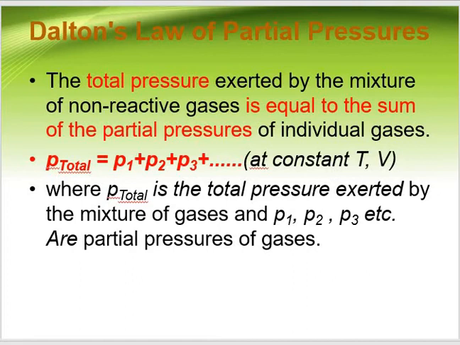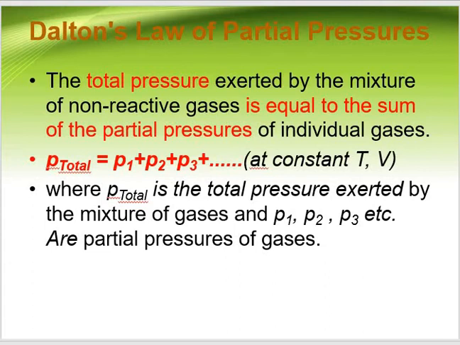If we want to calculate the partial pressure of a gas, we can simply take the gas equation PV equals nRT, and calculate pressure by the formula nRT upon V. So we can say that the partial pressure is directly proportional to the number of moles.